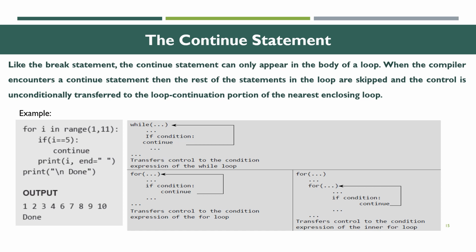For i in range 1, 11, if i equal to 5, continue, print i, end equal to space, print. Then the output will be 1, 2, 3, 4, with 5 not displayed, and then 6, 7, 8, 9, and 10. In the next line we are going to print done. It is the output of the continue statement.